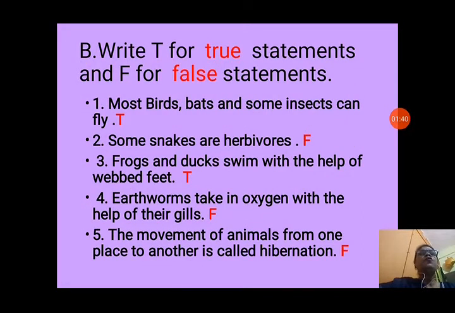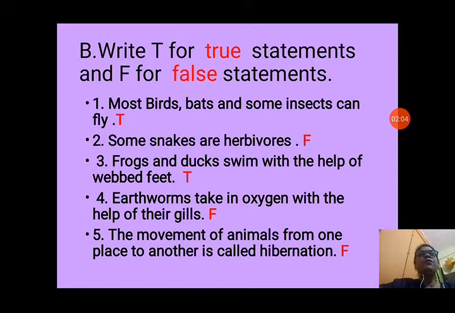Now true or false. T for true statements and F for false statements. Question number 1. Most birds, bats and some insects can fly. This is correct, because some animals that can fly are birds, bats and some insects, because they have wings. Second, some snakes are herbivores. This is totally wrong because all snakes are carnivores.